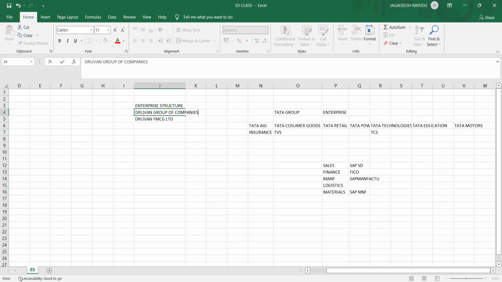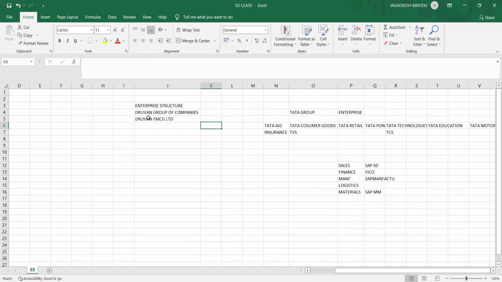Let's try to take this example in SAP understanding. FMCG means fast moving consumer goods. You can sell soaps, chocolates, and all these things. So otherwise we will consider it as Dhruvan Foods Limited. We will try to make it simple.